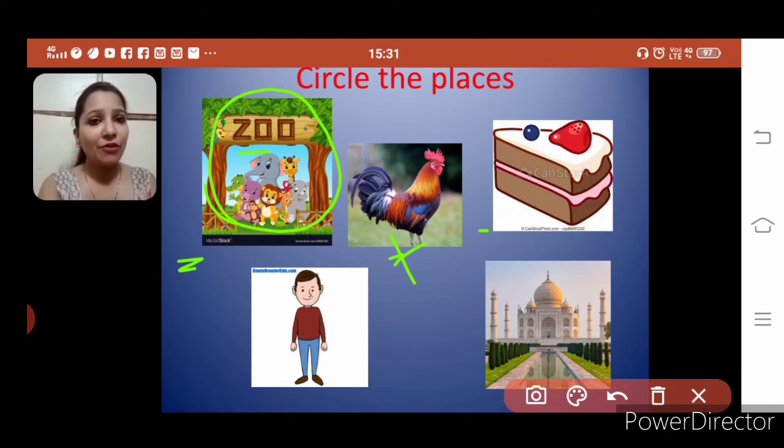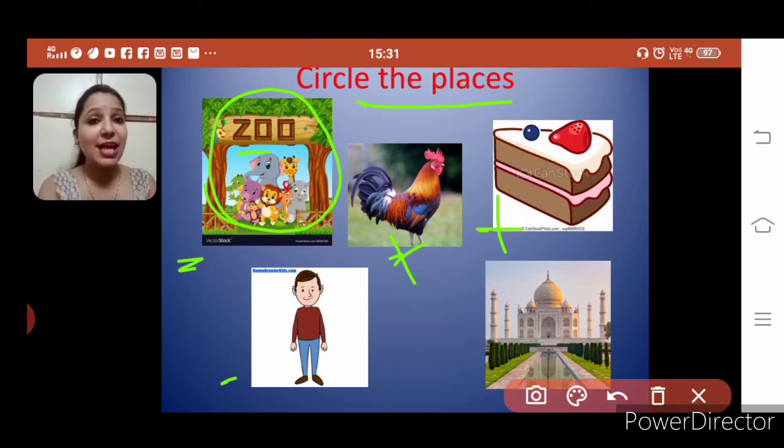Third is your favorite, pastry. Is it people or place? No, it's a thing. Very good. Next is this one. They are asking for place. Circle the places. Is it place?